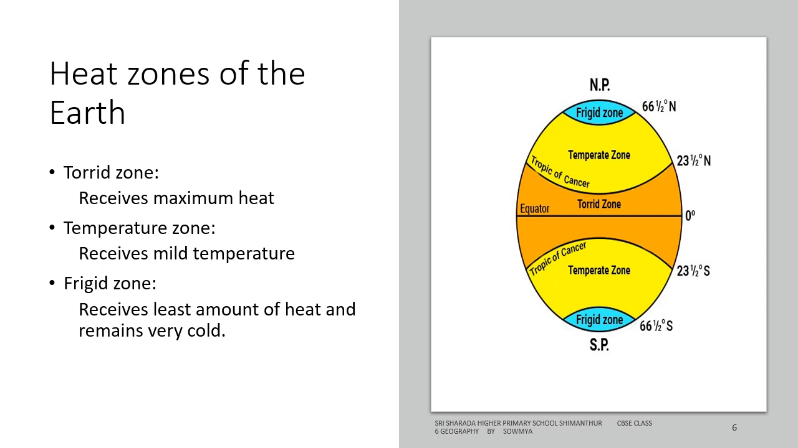Frigid zones. Areas between the Arctic Circle and the North Pole, and also the area between Antarctic Circle and the South Pole, receive sun rays at a big slant. Due to this, sun is never much above the horizon. So this part of the earth receives least amount of heat and remains very cold. These zones are called frigid zones.